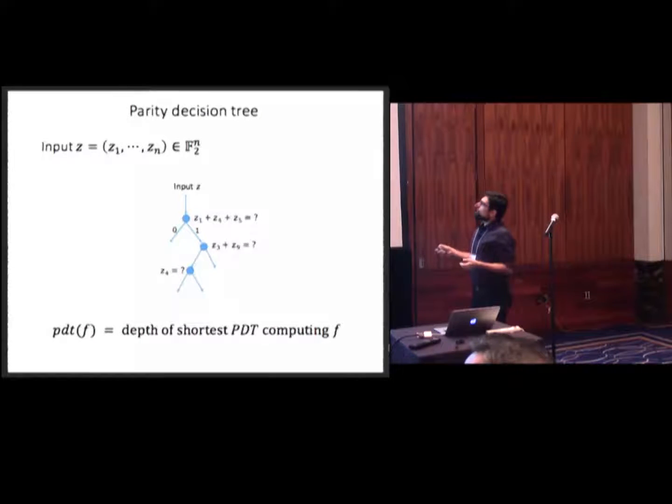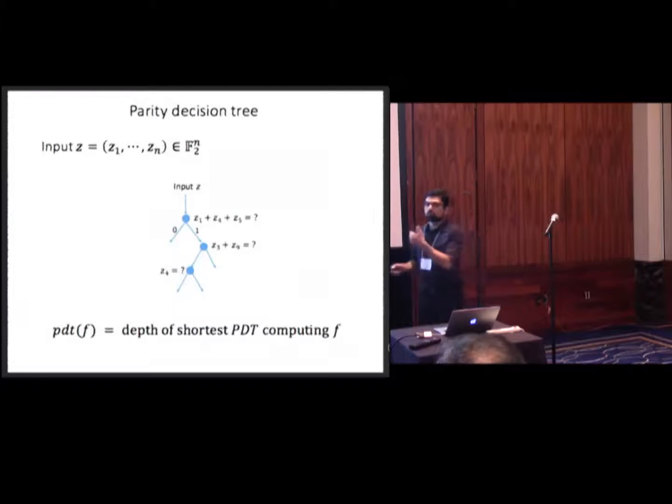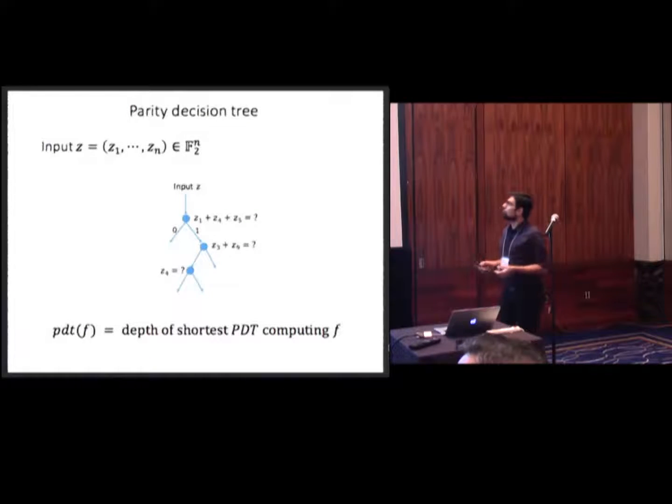And a parity decision tree is just like a decision tree, but in a standard one, you would ask about variables as questions. But here you ask the parity of a bunch of input bits. So you just add some of these input bits, compute mod 2, and look at the result. Depending on whether it's 0 or 1, go to the left or right.